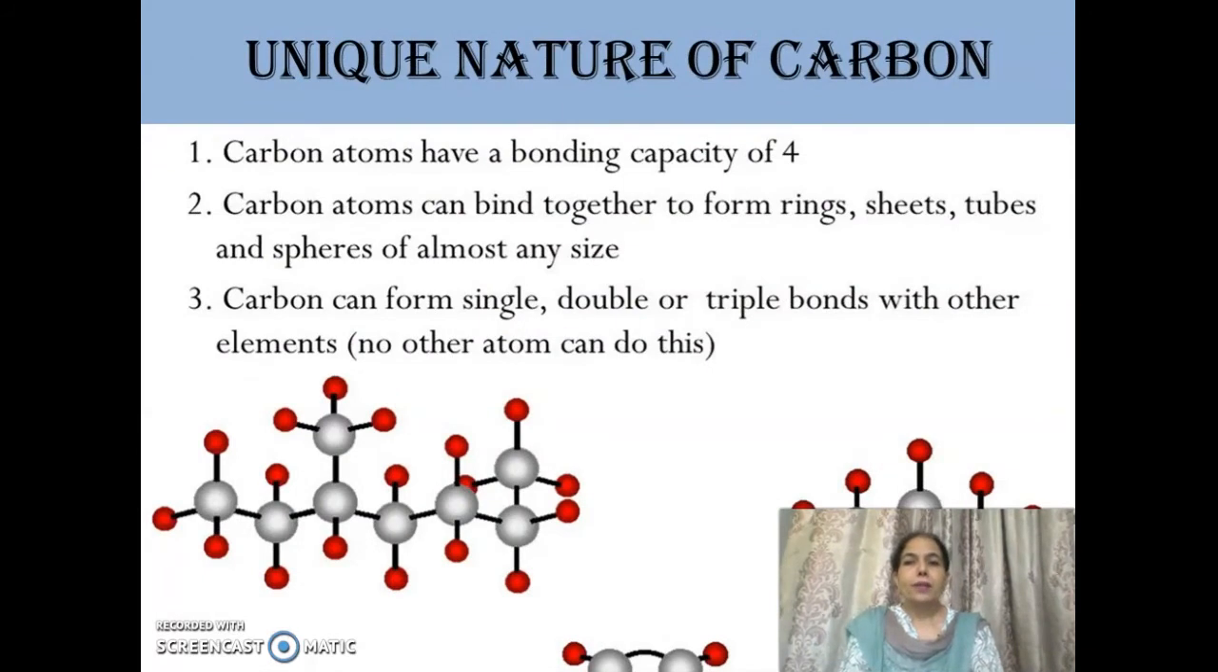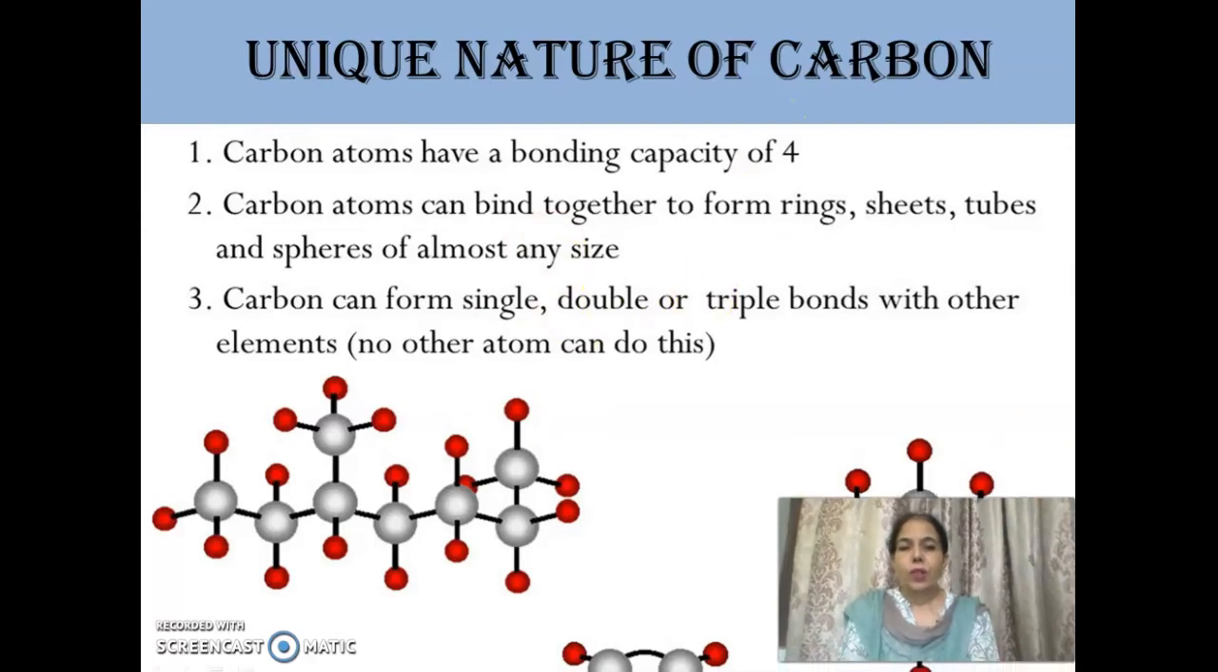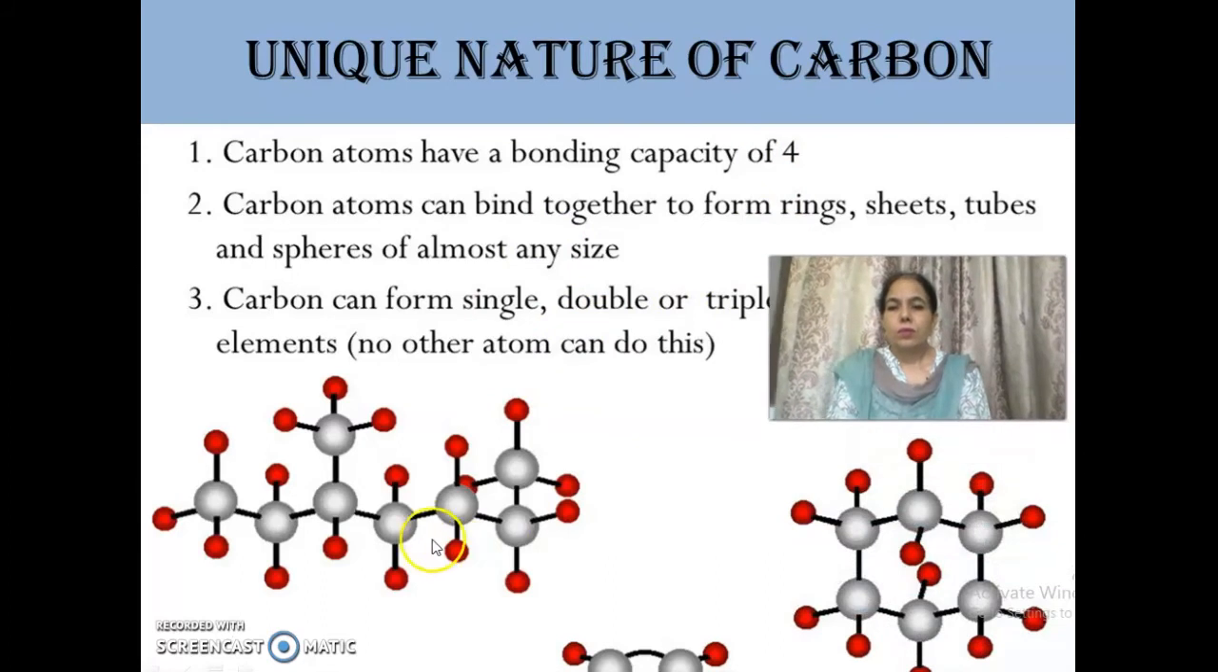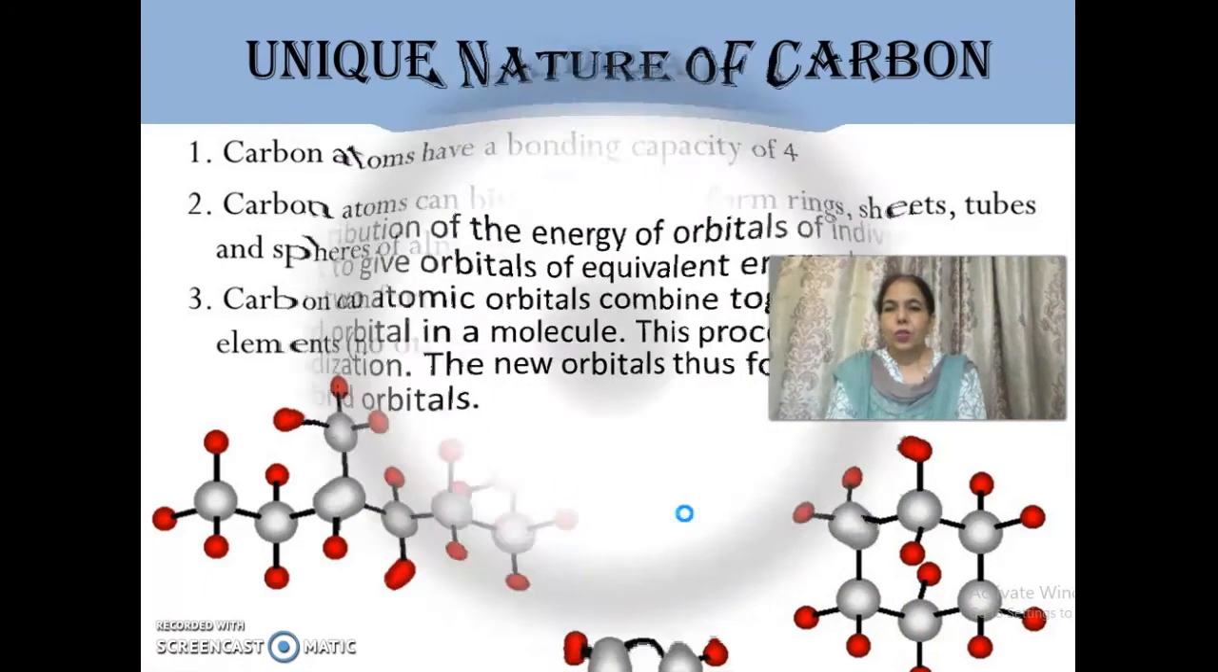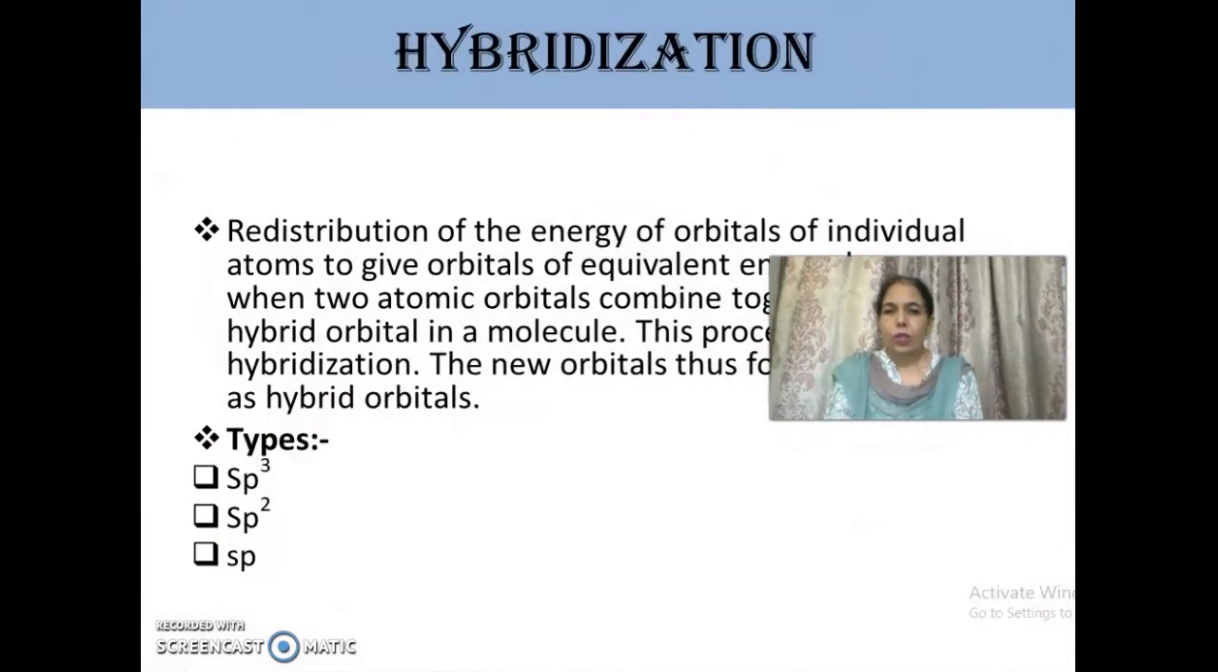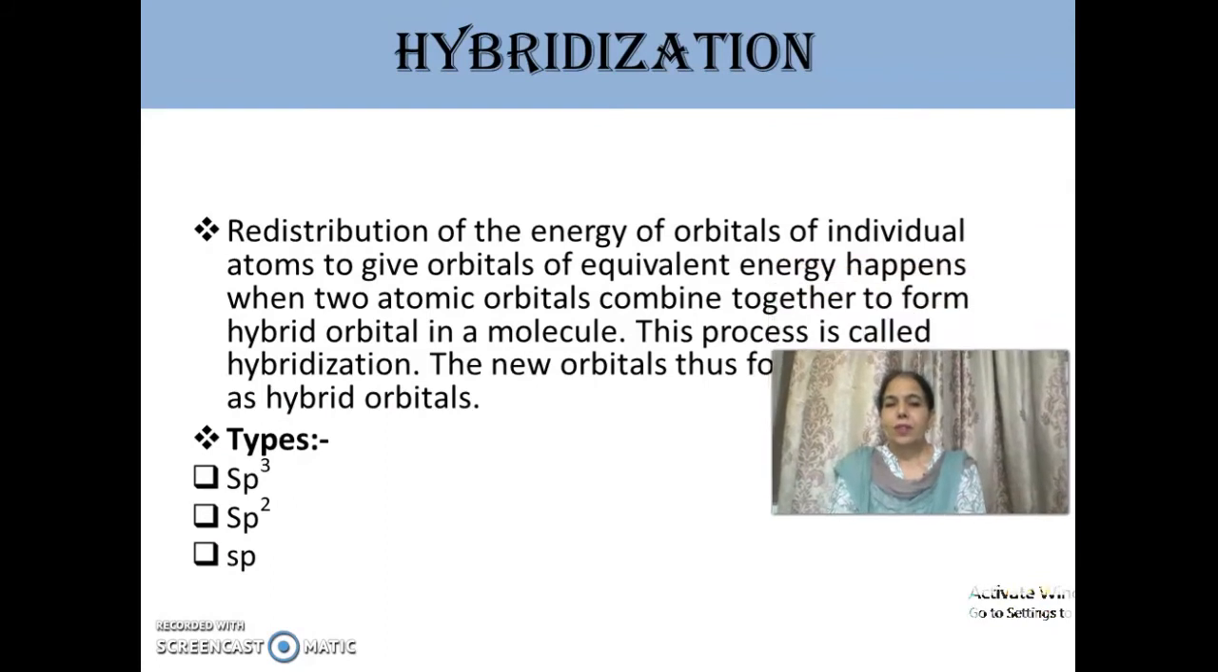Carbon atom has a bonding capacity of 4. It can bind together to form rings, sheets, tubes and spheres of almost any size, and carbon can form single, double or triple bonds with other elements, due to which it shows these long chains, branching, and ring structures. Here it is shown, a carbon-carbon double bond. It can form a triple bond also in alkynes. So due to this we are studying organic chemistry.